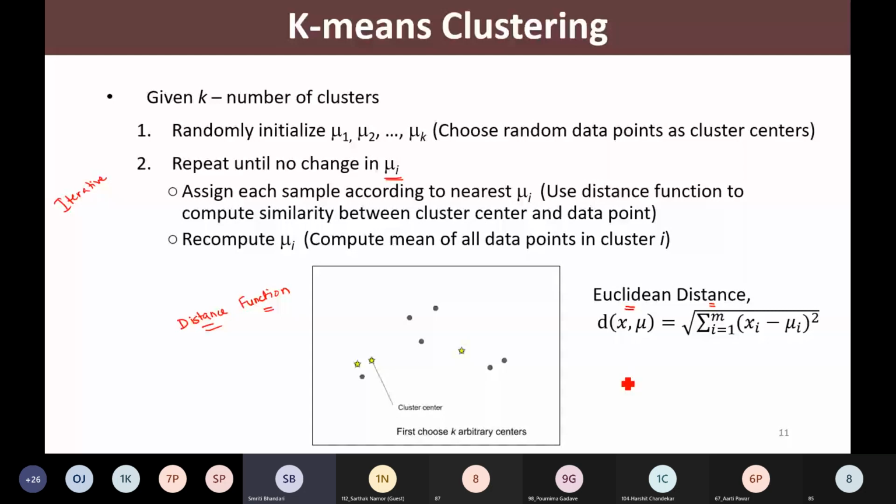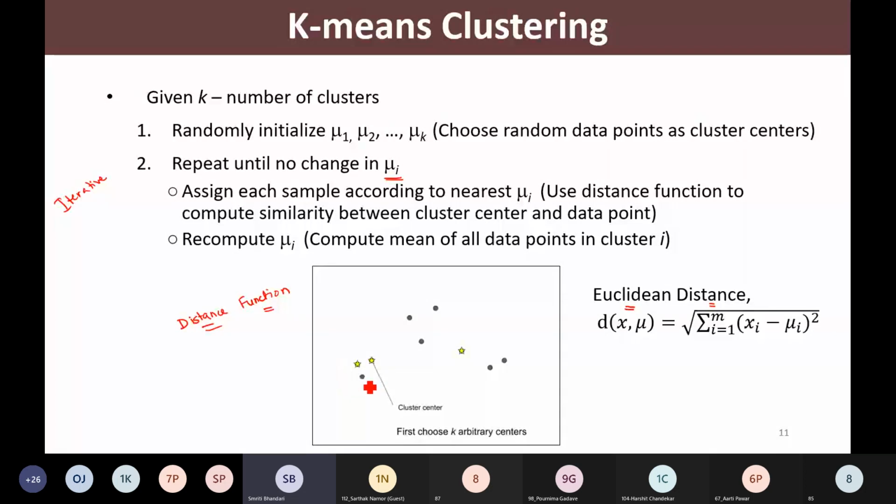Sometimes the problem statement mentions which distance function to use. There are several distance functions available, such as Minkowski distance and Manhattan distance, but typically Euclidean distance is used to compute the distance between 2 points.